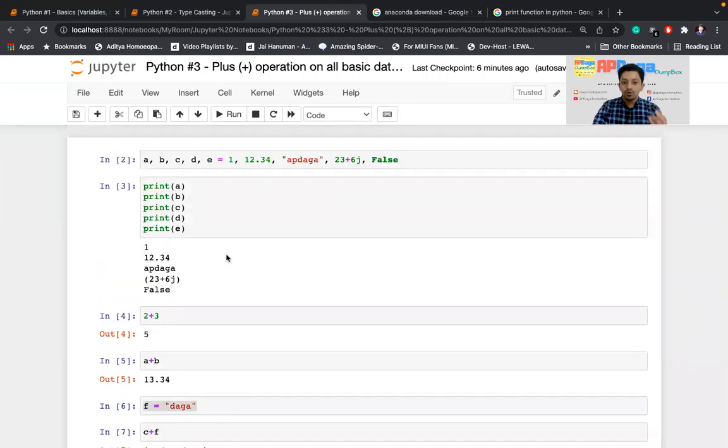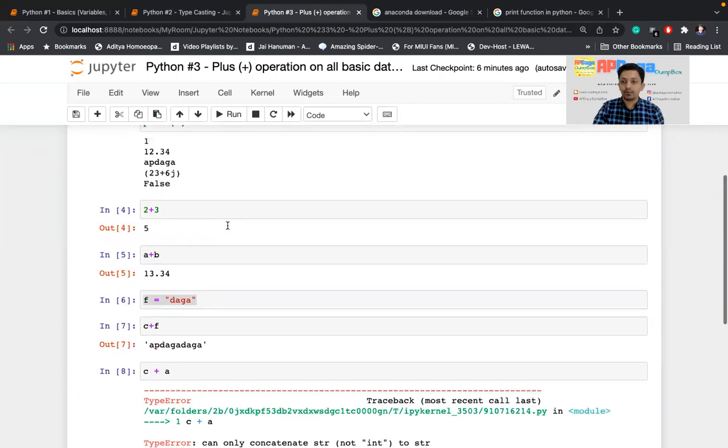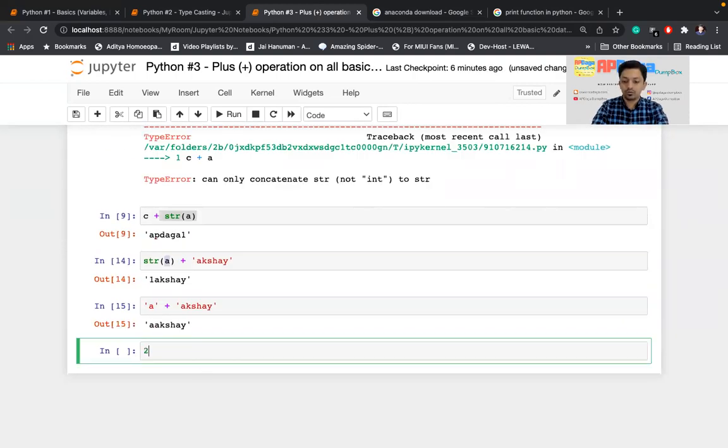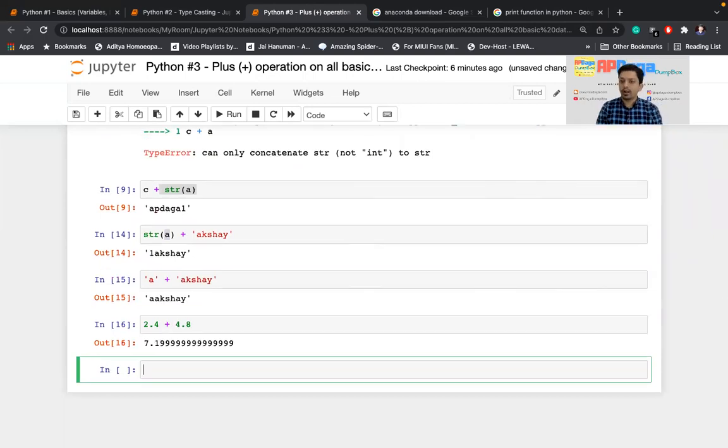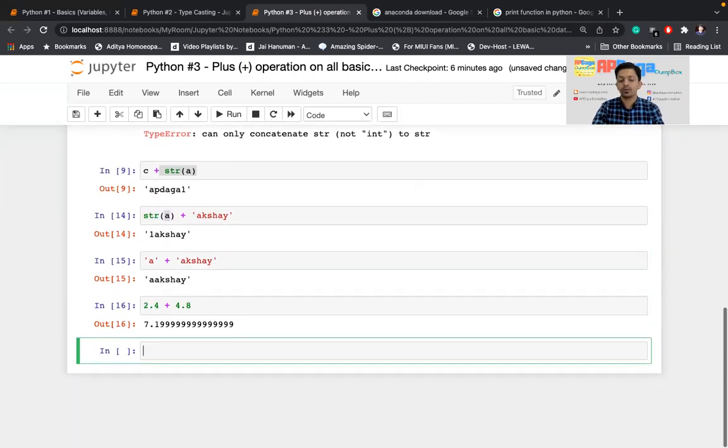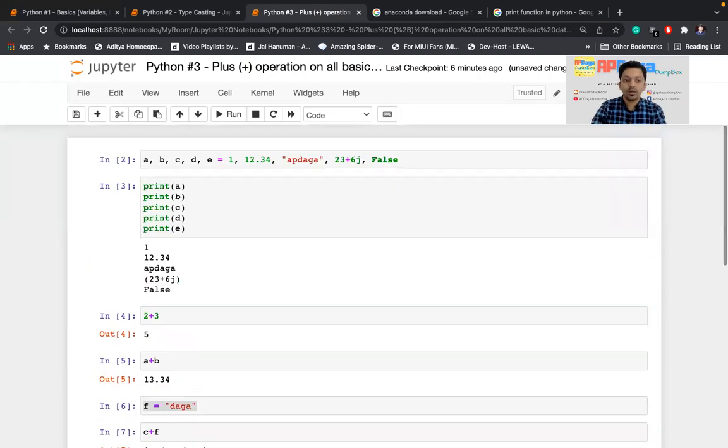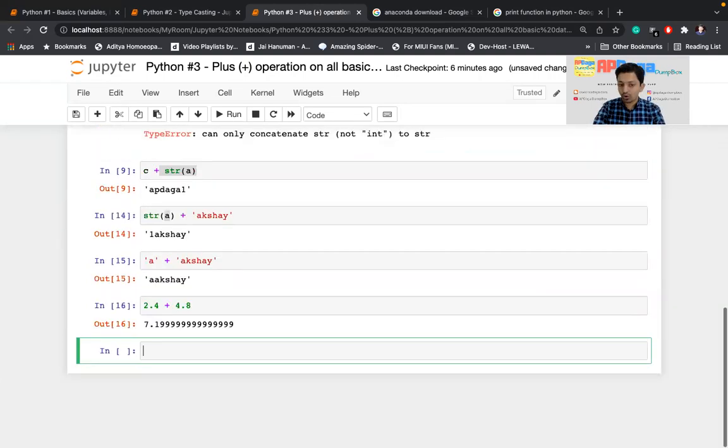Now we talked about integer and float. Similarly, we can do 2.3, 2.4 plus 4.8. Again, you can add two float values, two decimal values using plus. So that is also simple. Integer and float are done. Now let's talk about complex numbers.